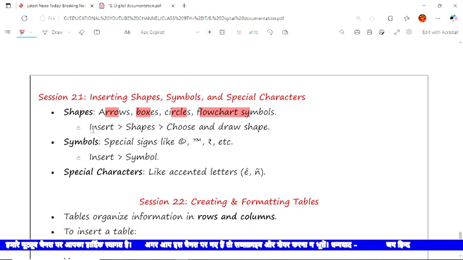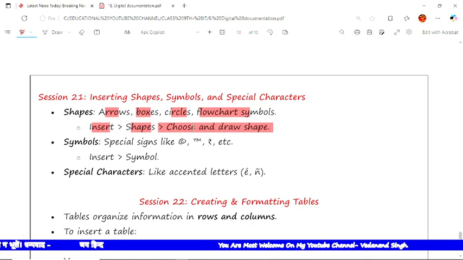Now how to insert it? We'll simply click on insert and the shape button and choose the particular shape, and you can also draw the particular shape. If you wish to draw, you can do it. Now next is symbol. Symbols are special symbols like a star. You can do it by going to insert and then the symbol option.